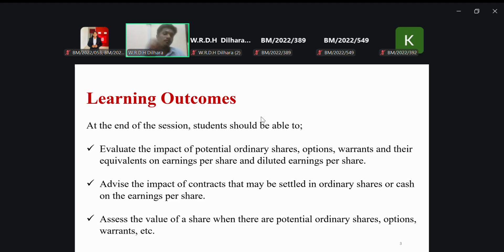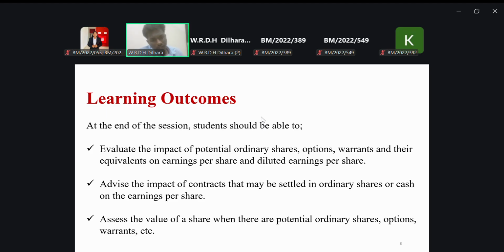That kind of contract definitely impacts the ordinary shares of the company. That means it has a direct impact on our earning per share, because we derive the earning per share from the ordinary shares and from the net profit or loss attributable to the ordinary shareholders. So that is the main learning outcome of this session.